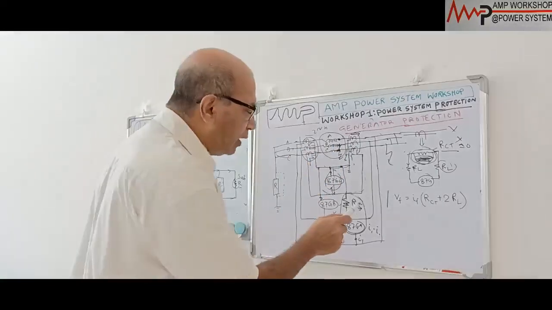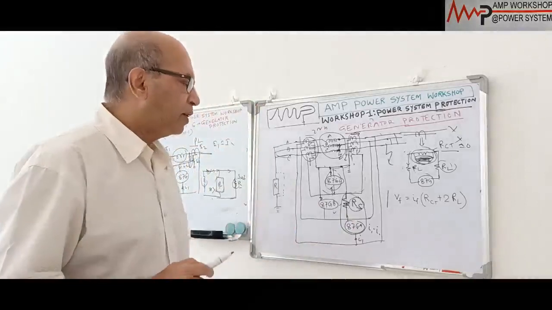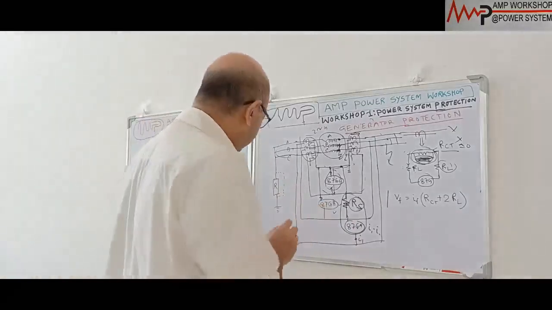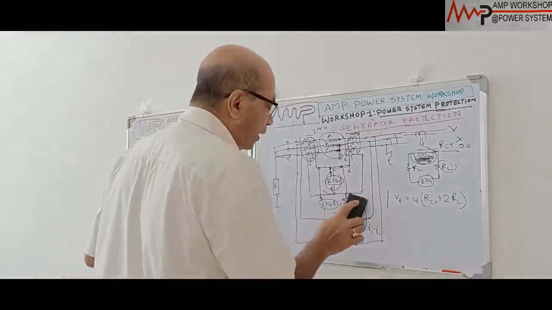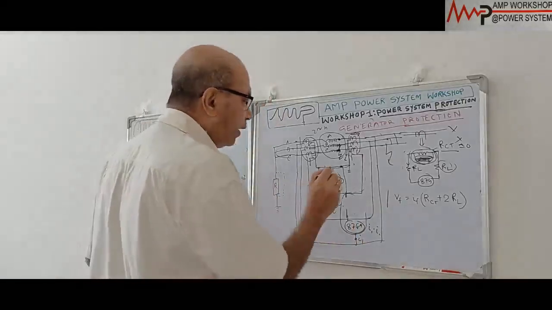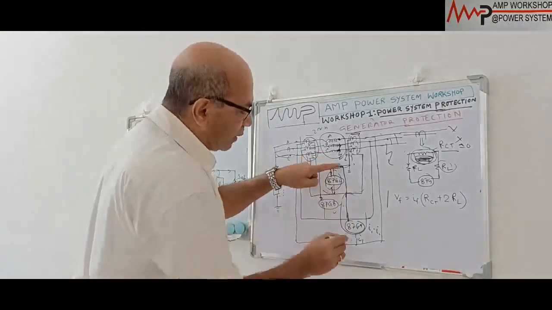Now we can calculate the resistance, how much resistance is required. To calculate the resistance, what do we have to do? First we have to calculate, in the normal case, what is the voltage coming across the relay coil. Suppose this is a relay. When the relay is connected in this way, how much voltage is coming across this?